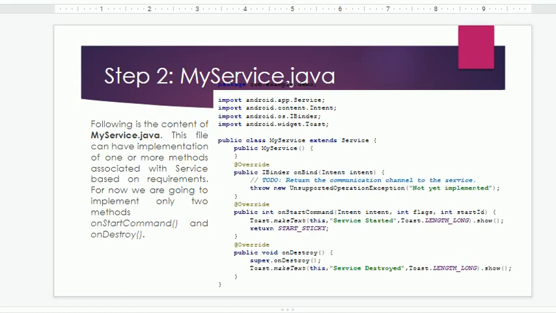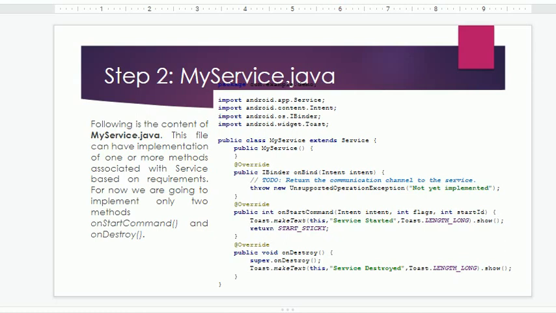Public int onStartCommand, and there are also three arguments: Toast.makeText(this, "Service started", Toast.LENGTH_LONG).show(). An Android toast is a small message that is displayed on top of the main content.